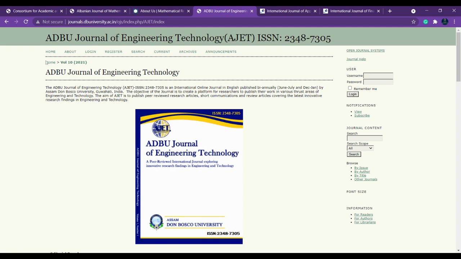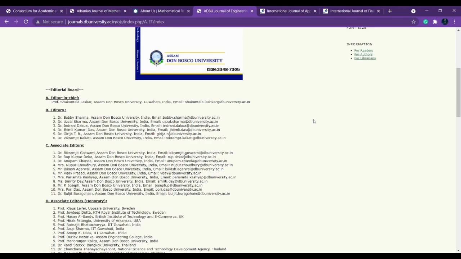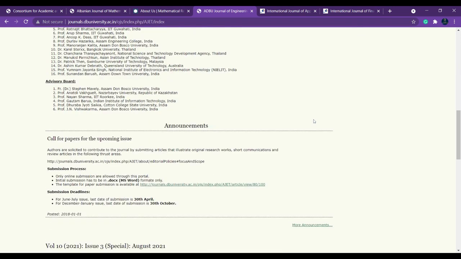So the next is we are going to talk about the ADBU Journal of Engineering and Technology. Here you can see that this is biannual, June-July and December-January. They are publishing only twice a year. Okay, and scroll down to see more about it.